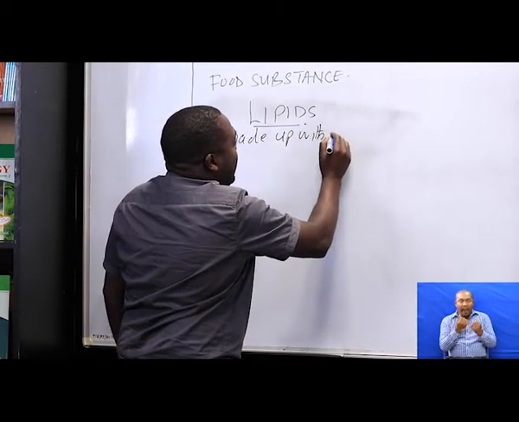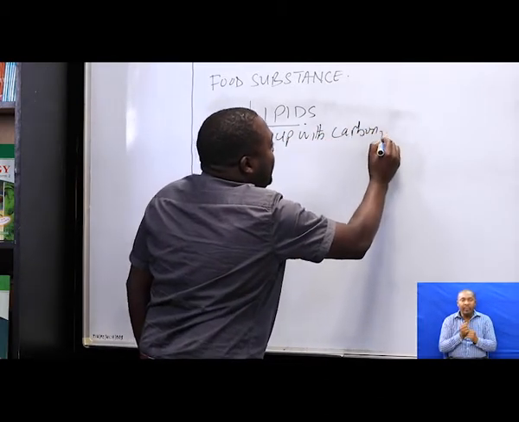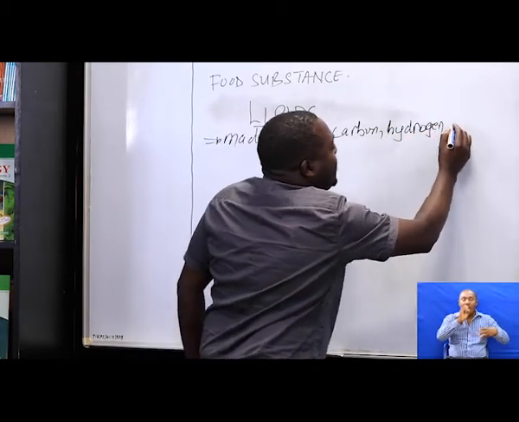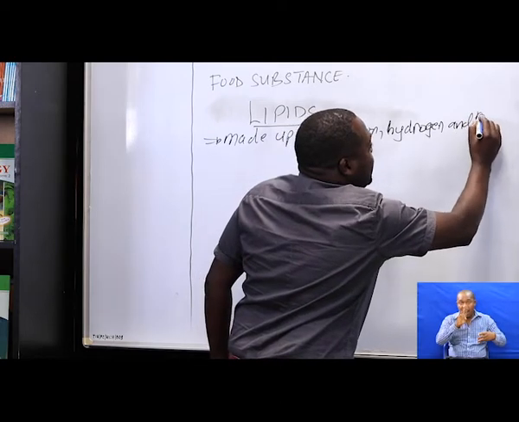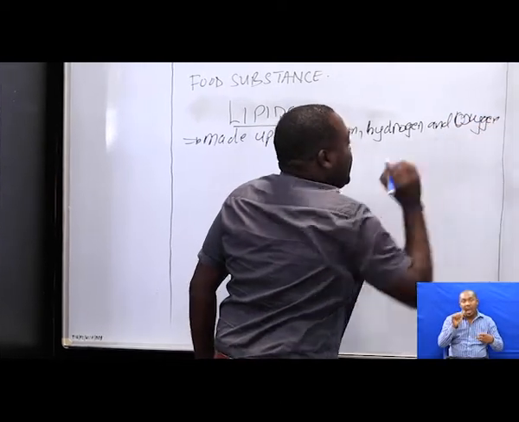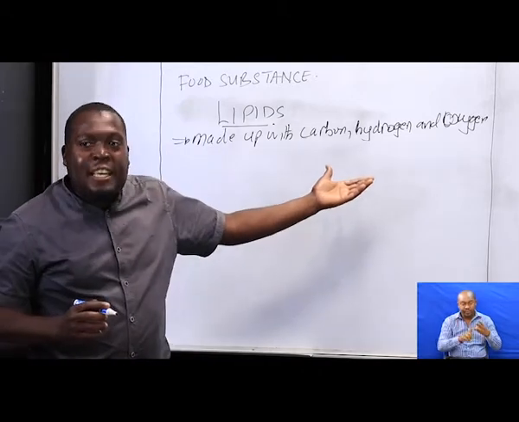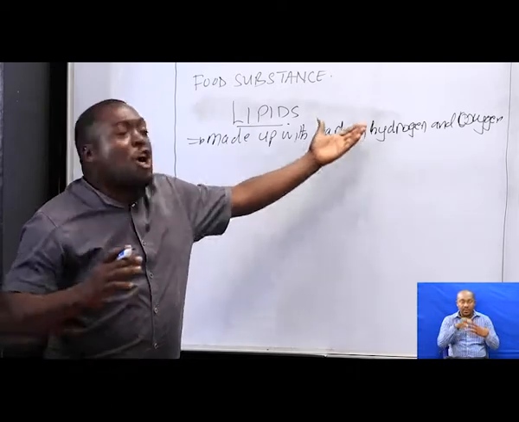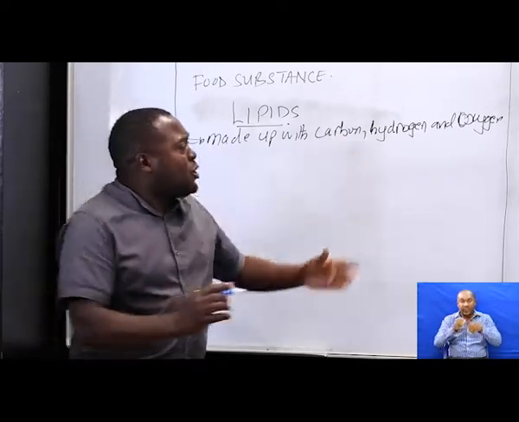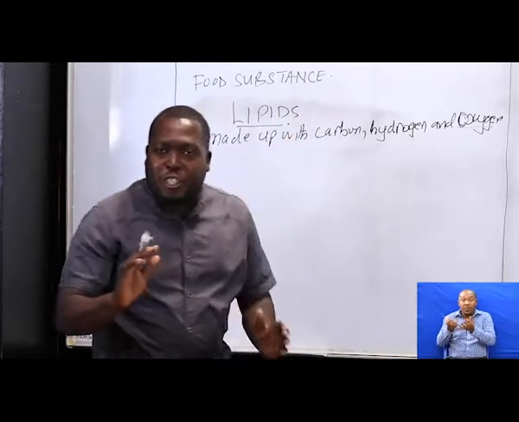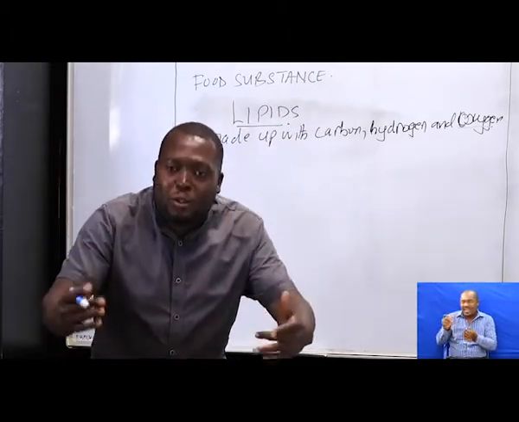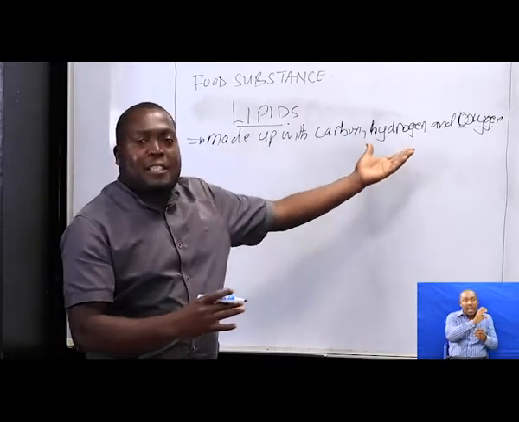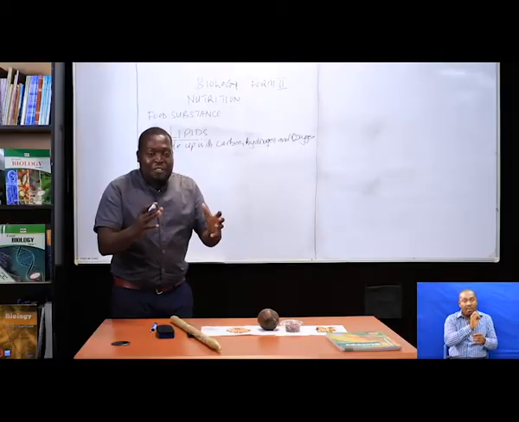We say that, first of all, they are made up of carbon, hydrogen, and oxygen, the same elements that make carbohydrate. But the only difference is that the amount of oxygen is smaller as compared to the amount of oxygen present in carbohydrate. But the elements that make them are the same. Are we together, my student?